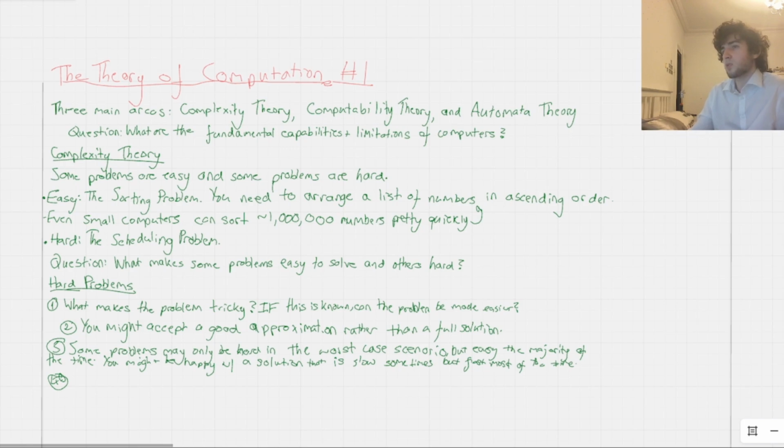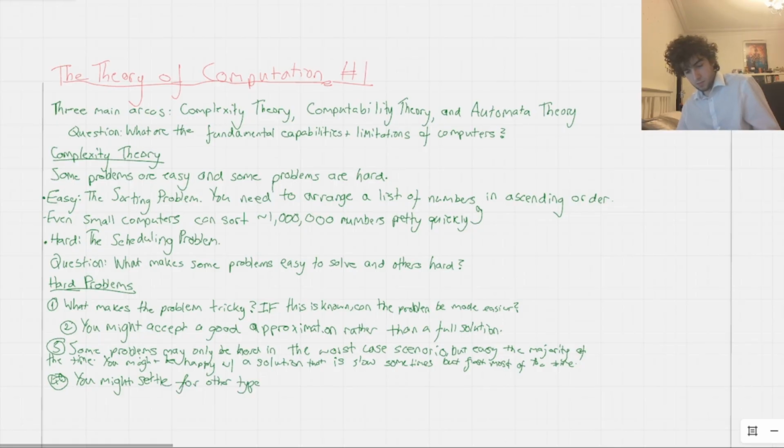But then, obviously, what you can do sometimes is use numerical methods. So if x to the x equals 5, then maybe there is a numerical method. You could rearrange that to get x to the x minus 5 equals 0. Maybe there's a numerical method that is able to calculate the roots of a function. If you can use that numerical method on x to the x minus 5, that equals f of x, then you could find the roots pretty quickly. But if you try and solve it analytically, it takes you a long time. So you might settle for other types of computation to get you to this solution.